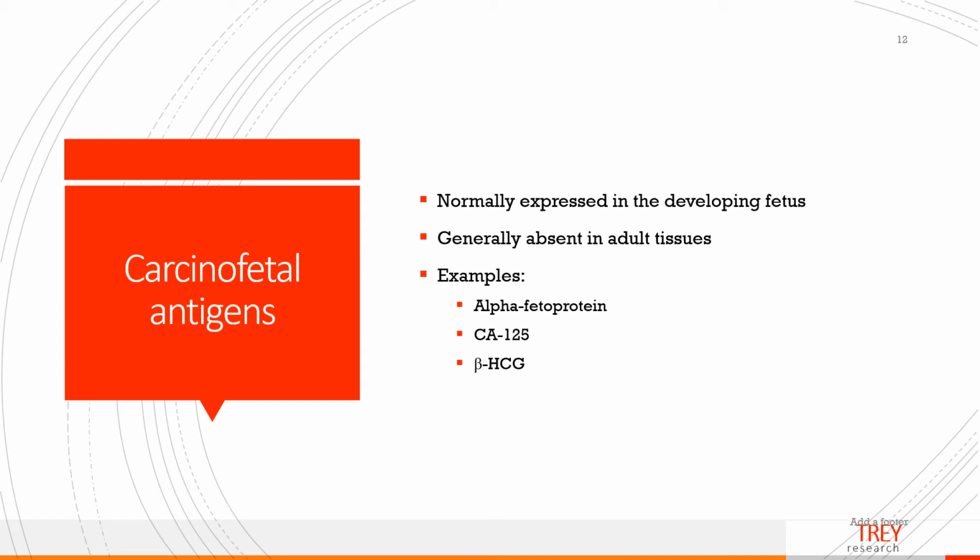These are normally expressed in the developing fetus but are absent in normal adult tissue. Cancerous tissue secretes these fetal gene products. They are a type of tumor-specific antigen, and a fetal gene product secreted that normally is not secreted in adult life is a carcinofetal antigen.